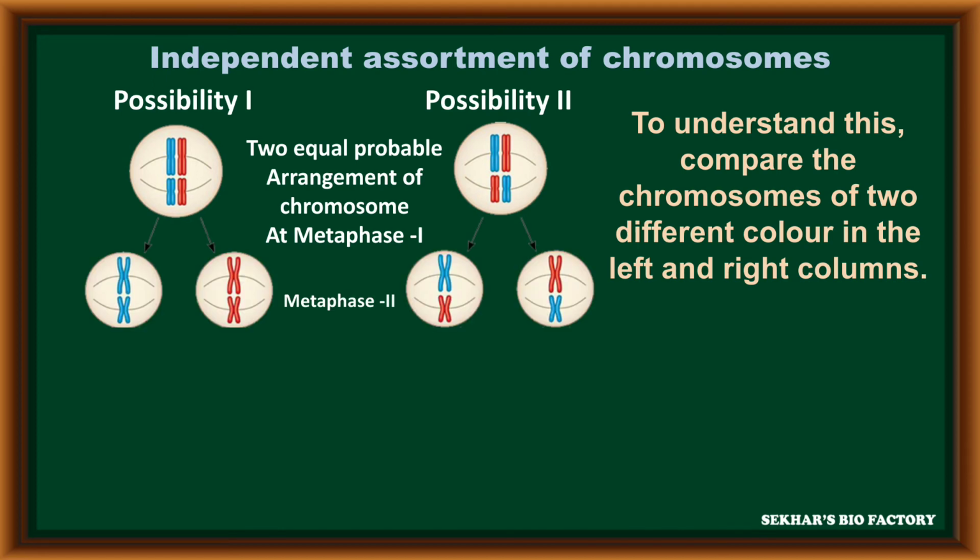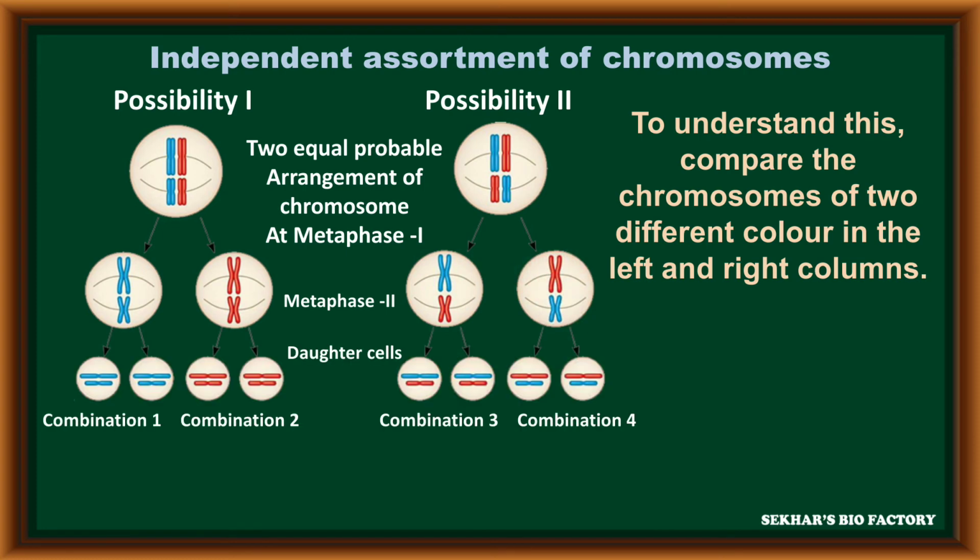During metaphase 2, in chromosomal segregation, blue and red chromosomes are separated into 2 separate cells, but here alternatively one blue, one red, one red, one blue chromosomes are separated in possibility 2. During daughter cell formation, the first combination may receive only blue chromosomes and the second combination receives only red chromosomes.